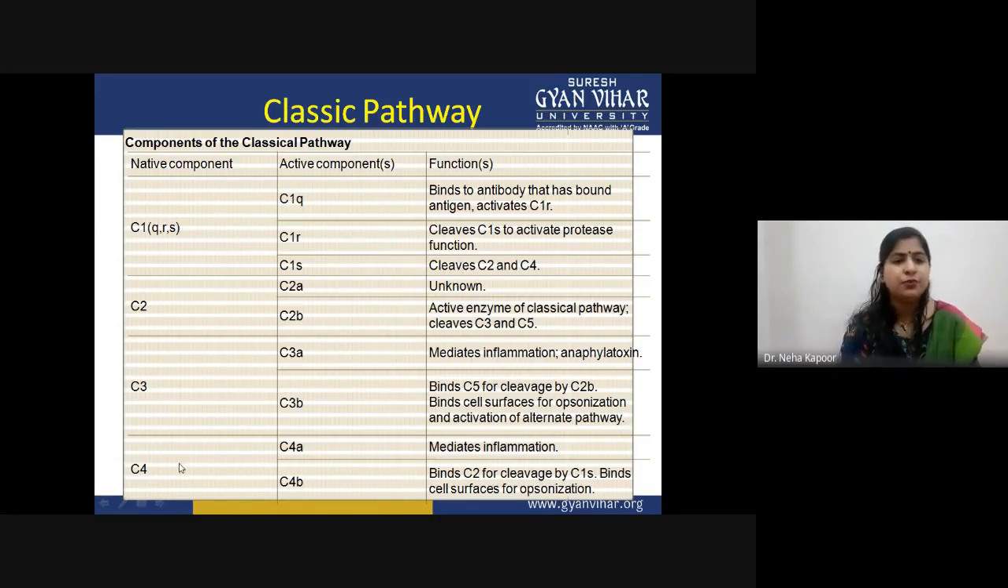So all of these proteins involved in this classical pathway, these are the functions and active components. This is the brief summary: the C1 protein comprises three subunits and binds to the antibody, which activates C1. C2 is cleaved into two parts, of which C2b is the classical activator enzyme to cleave the C3 protein and C5 proteins. All of these functions I have discussed in the previous slide. This is a brief summary of it.